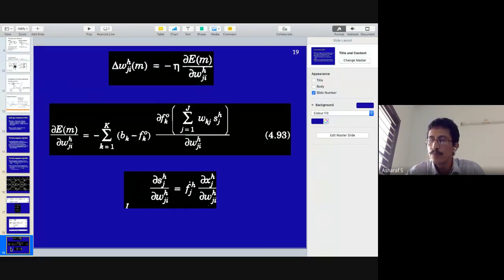So you get f_j dash h into dou x_j, which is essentially the derivative of the hidden layer activation function, into what is remaining, dou x_j by dou W_ji, where x_j is W_ji into a_i. You know that, right?